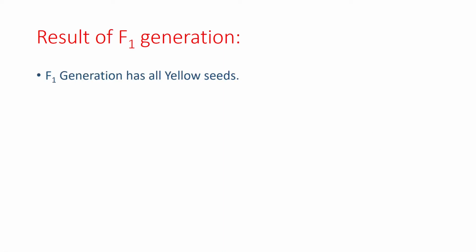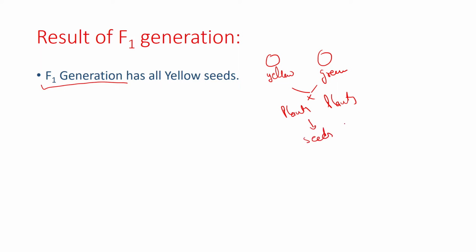So you notice that all the seeds in F1 generation may be from the yellow one or the green one. When he selfed them and produced the plants, as we discussed in the last slide, and collected the seeds again, all the seeds are yellow. Please bear in mind that this is the phenotype.